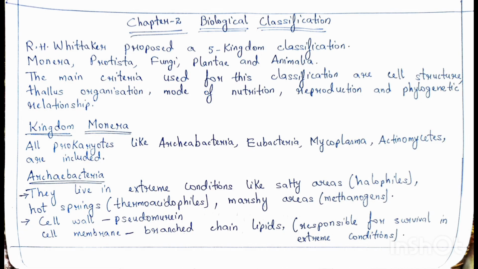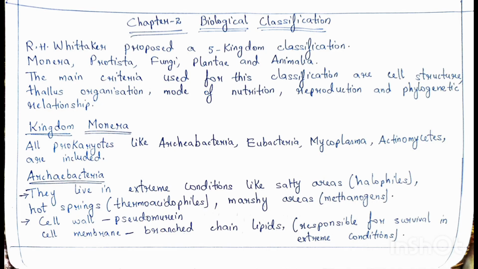Organisms are classified or grouped under different categories or under different kingdoms. The most accepted biological classification is the 5 kingdom classification given by R.H. Whittaker. So these 5 kingdoms are Monera, Protista, Fungi, Plantae and Animalia. The main criteria used by R.H. Whittaker for this classification are cell structure, thallus organization, mode of nutrition, reproduction and phylogenetic relationship.